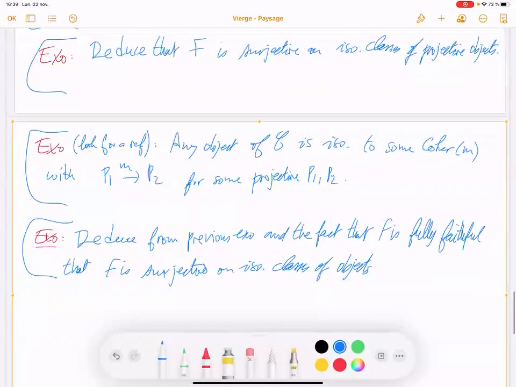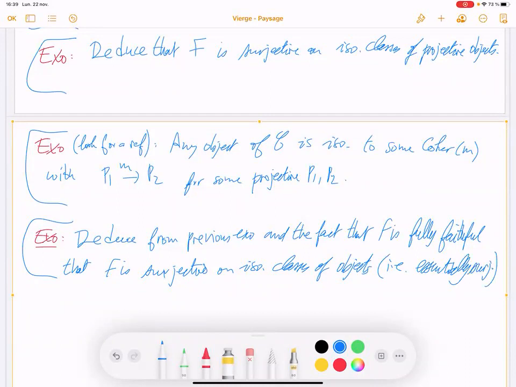In other words, essentially surjective. Essentially surjective means surjective up to isomorphism.